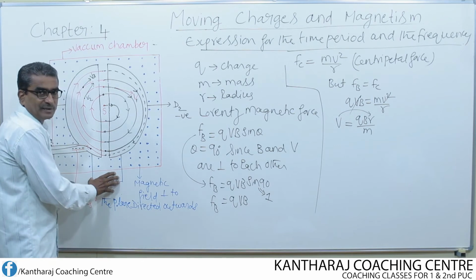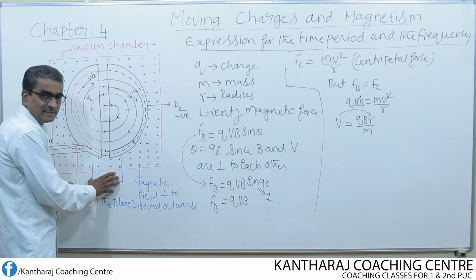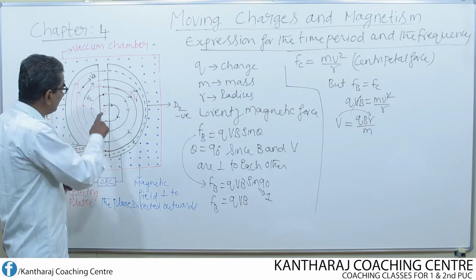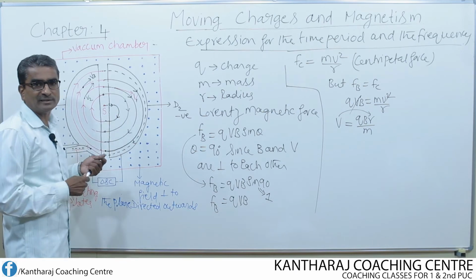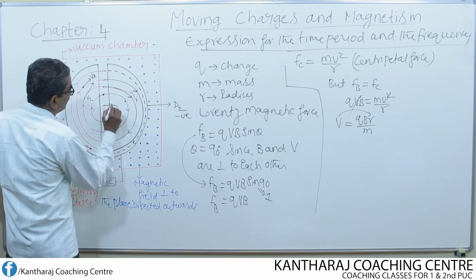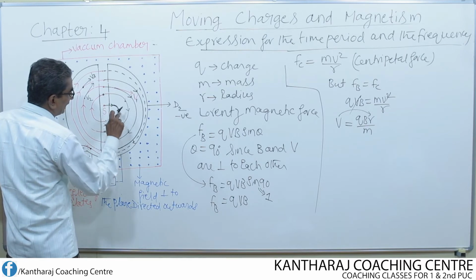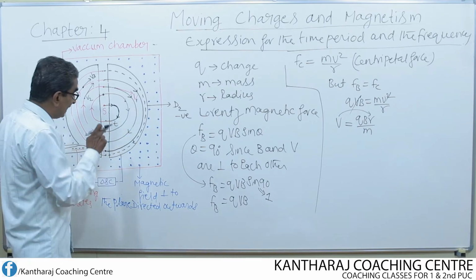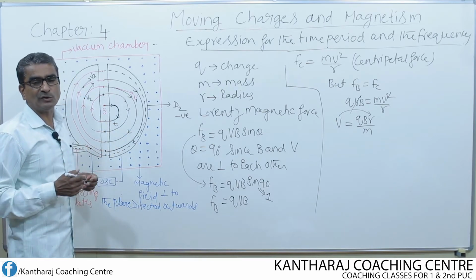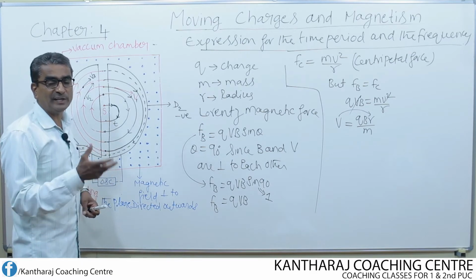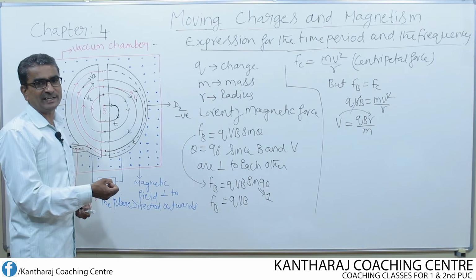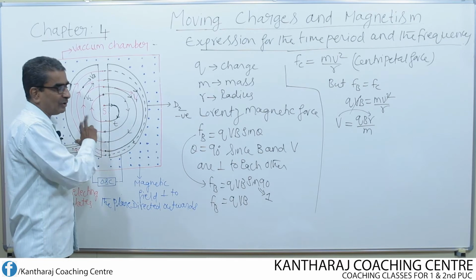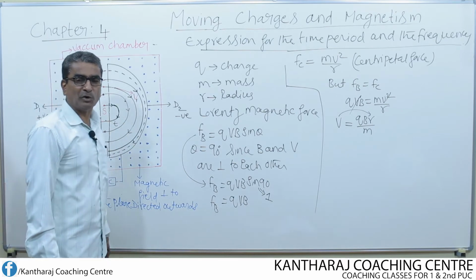frequency of the oscillator in such a way that the time taken by the charged particle to describe the semicircular path, that means if this is the semicircular path, what should be the time taken? Means the time taken is t, and this time should be equal to half of the period of AC. AC means alternating current. In such a way, if we adjust the frequency, then it becomes possible for both the Ds to attain continuously the opposite potentials.